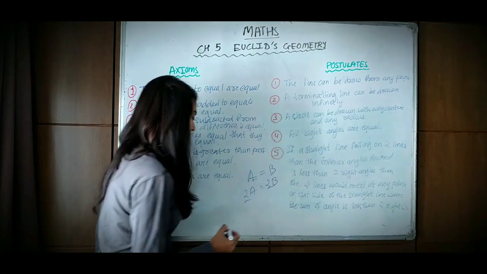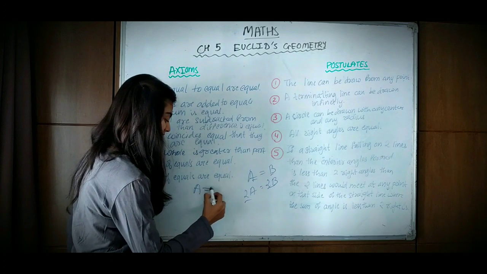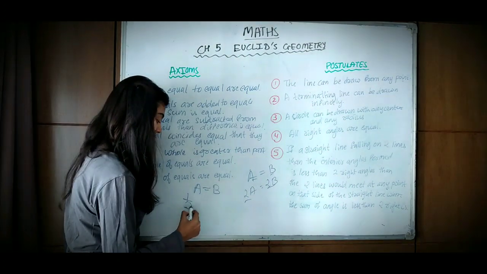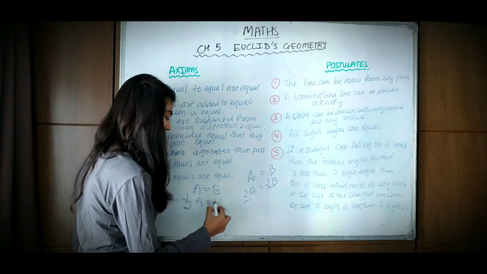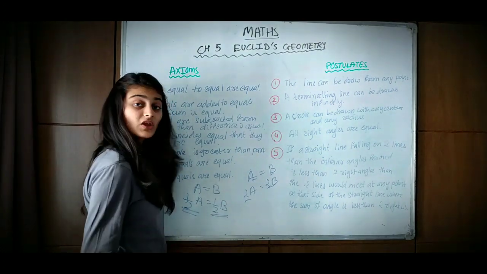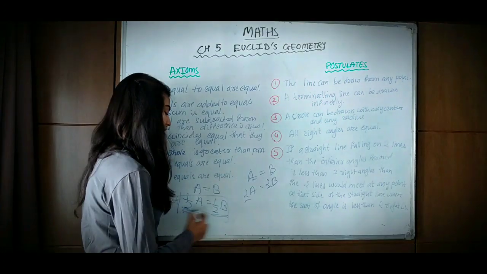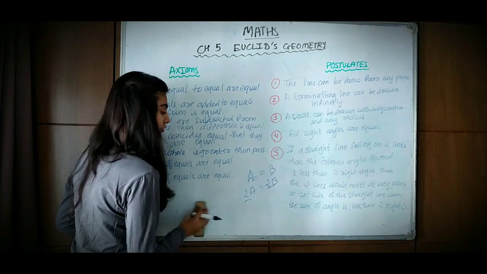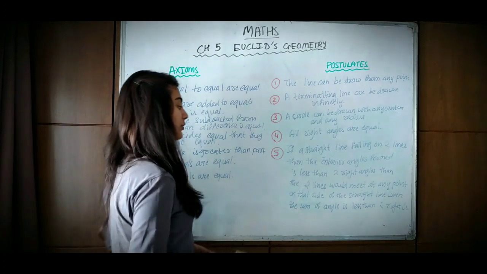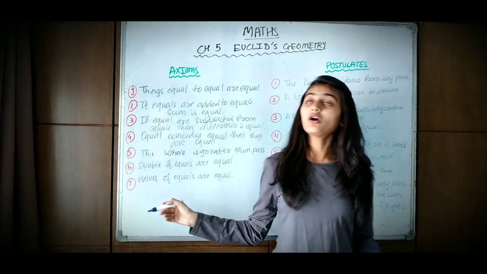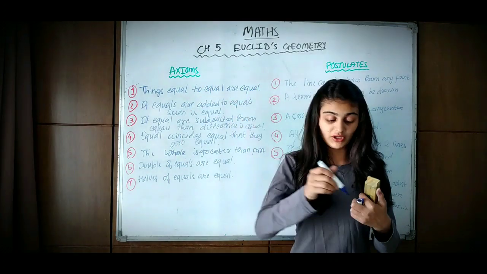In the same way, if we take A is equal to B and multiply by half on both sides, half of A is equal to half of B, so halves of the same thing are equal. So these were the 7 axioms of Euclid's geometry.